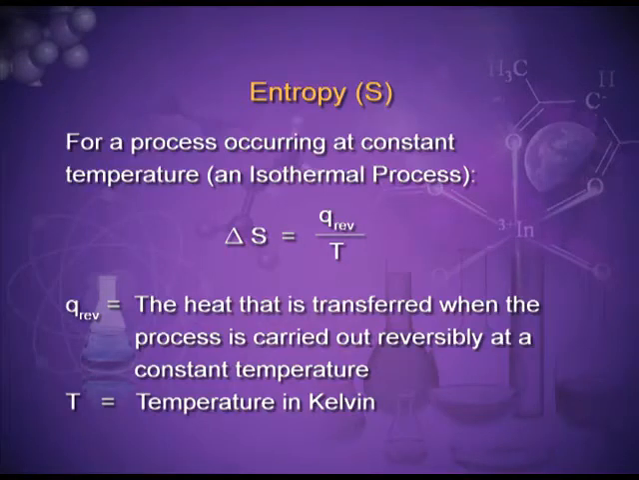Mathematically, entropy, S, is equal to q reversible upon T, where q is the heat absorbed by the system. When a system absorbs heat, the motion of the molecules increases and hence the randomness also increases. But it also matters at what temperature the heat is absorbed. When the temperature at which the heat is absorbed is low, then randomness is more, and when the temperature at which heat is absorbed is high, then randomness or entropy is less.